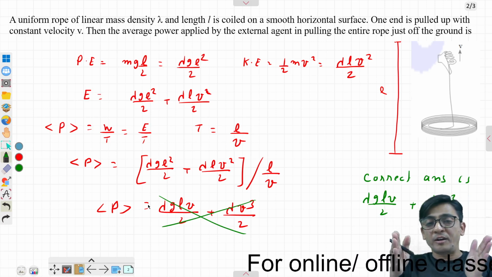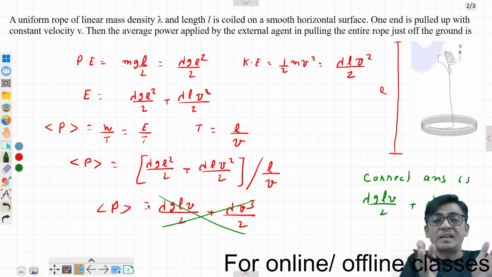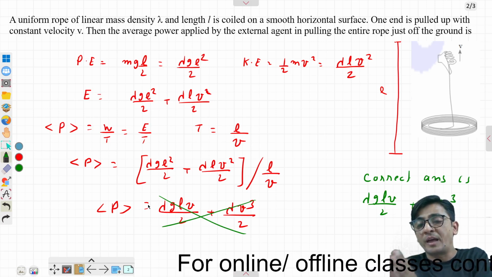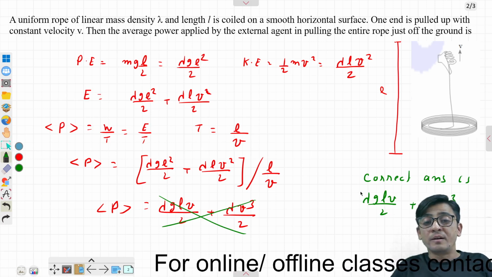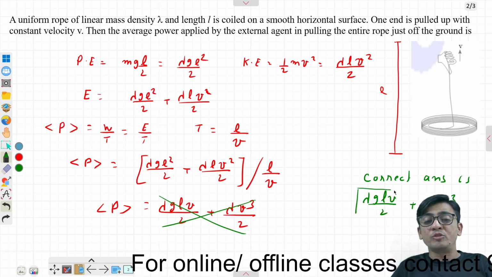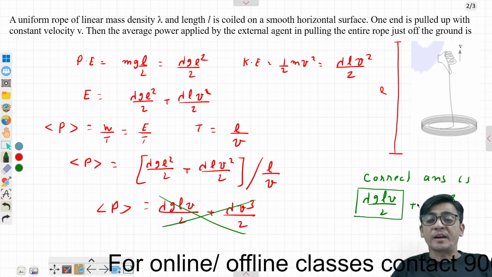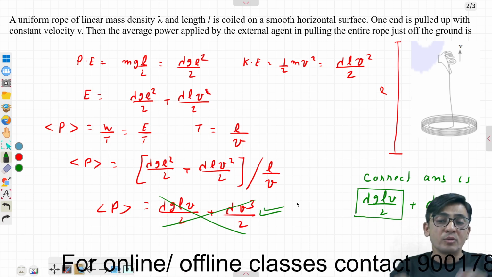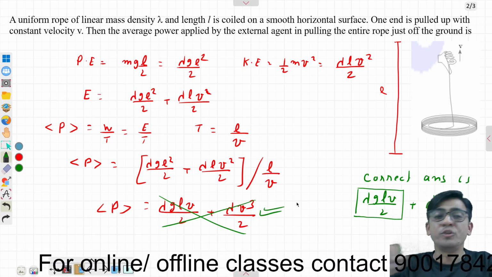If you are finding the average power, the work done by the external agent is partly potential energy and partly kinetic energy. The portion regarding the potential energy is correct. What is wrong is the kinetic energy part. So try to find out why this solution is wrong.